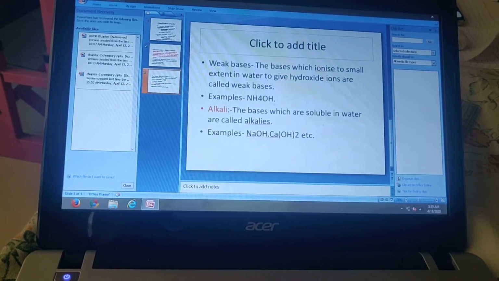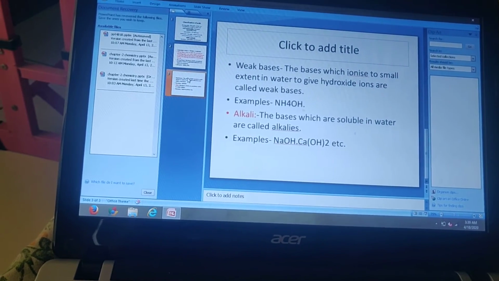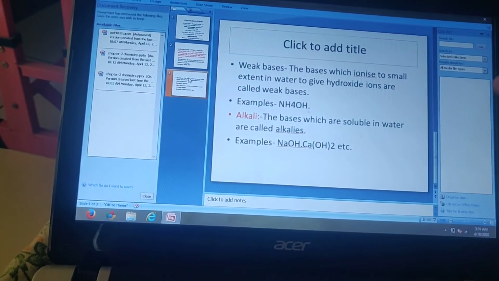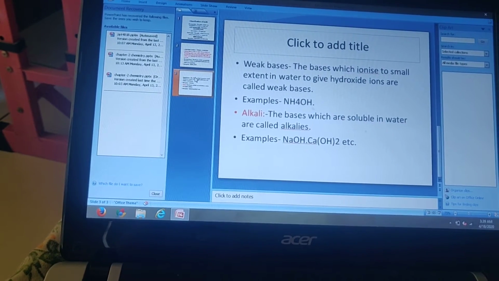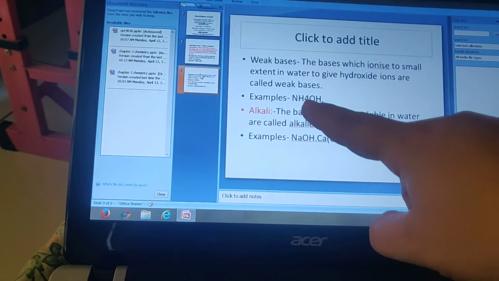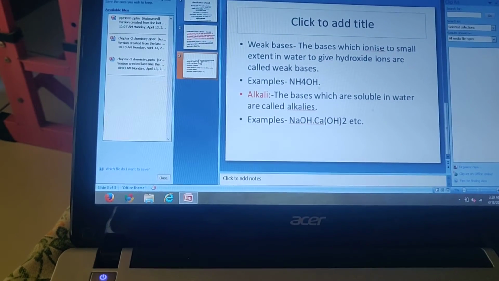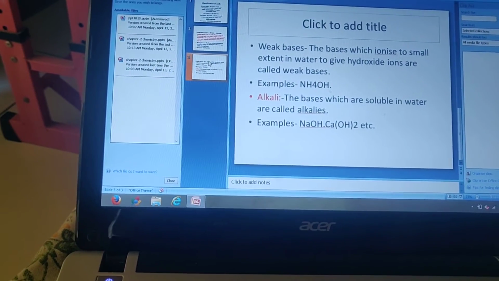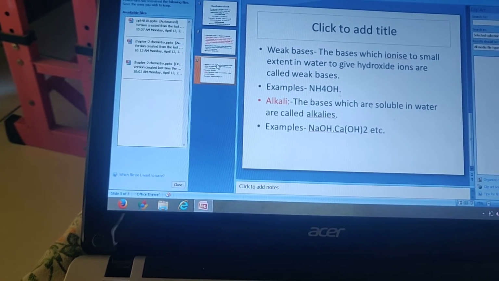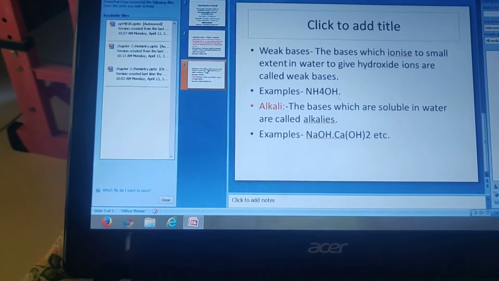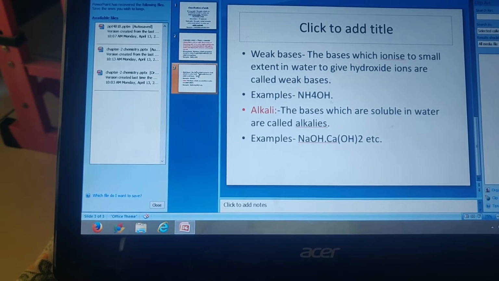Children, next I gave the example of weak bases. The bases which ionize in water to a small extent and give fewer OH- ions are known as weak bases. Example: NH4OH, ammonium hydroxide. NH4 means ammonium. This is a weak base. Now children, this is all about strong acids, weak acids, strong bases, and weak bases.